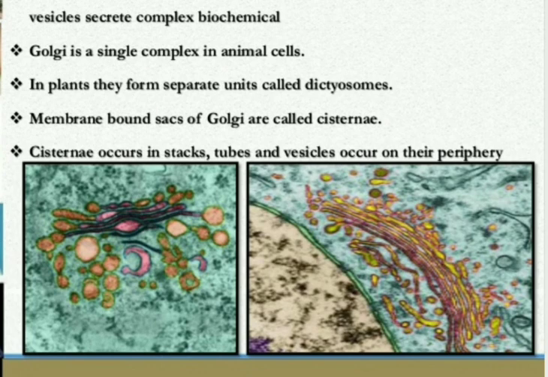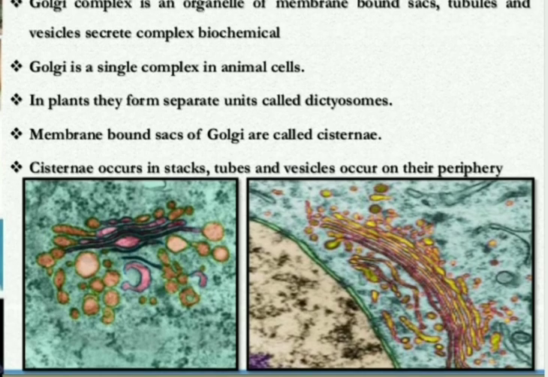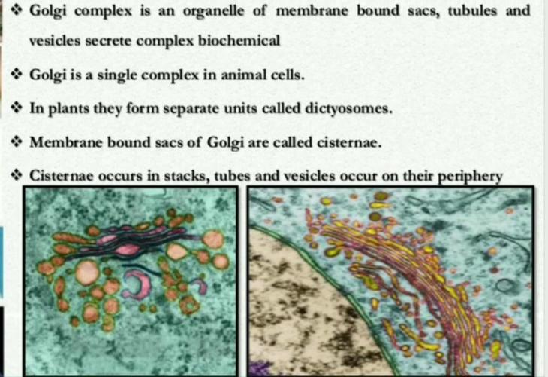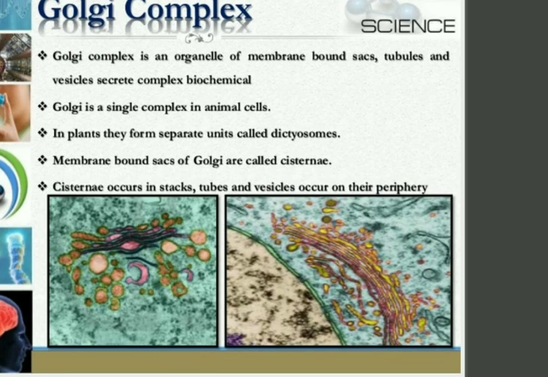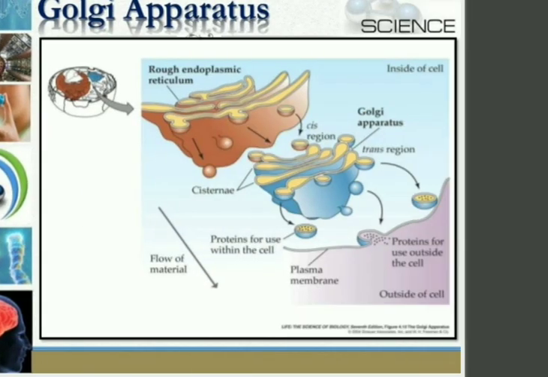Sac means small, bag-like structures, called cisternae. So what is Golgi complex? Golgi complex means all these things: membrane-bound sacs, tubules, vesicles, which separate complex biochemicals. They are all considered to be the Golgi complex.